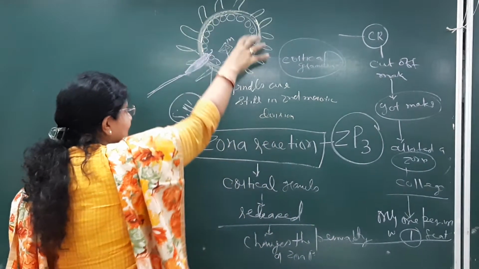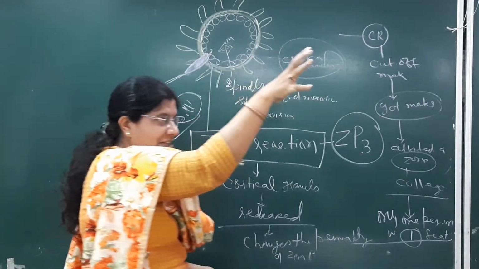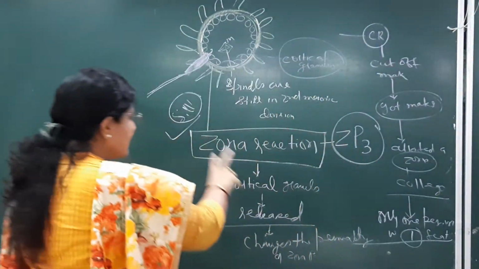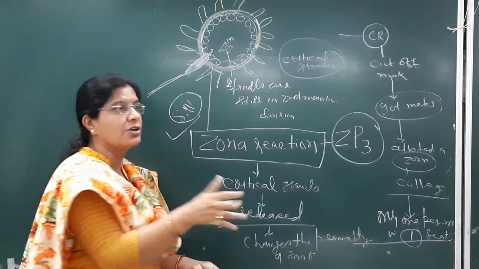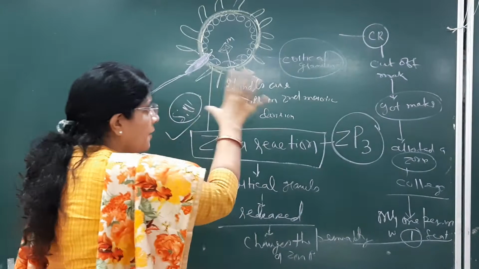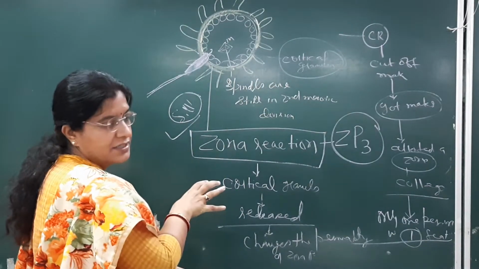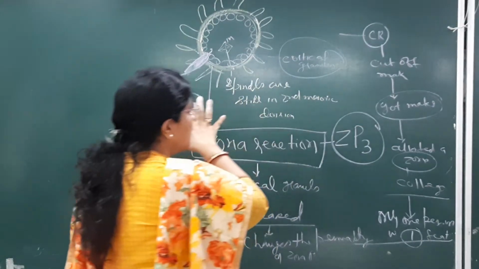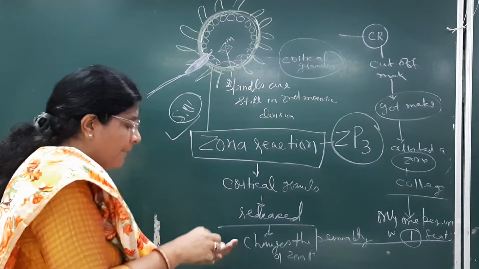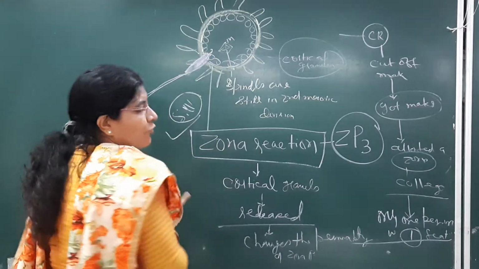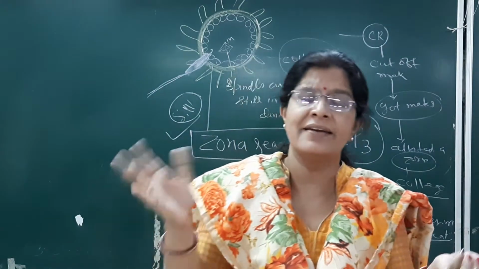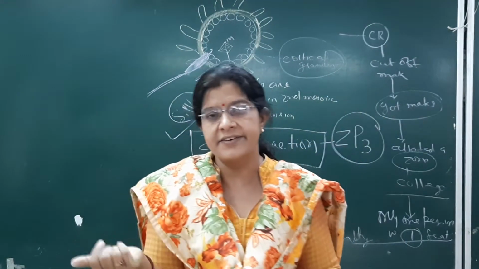So the permeability of the zona pellucida changes. Once one sperm hits and this zona reaction, or cortical reaction, occurs, it becomes impermeable to the other sperm. So this is a simple example to remember the reaction. So what will happen once it hits? Suppose someone comes to your house, and you are in a relaxed mood, in your night dress or night suit.